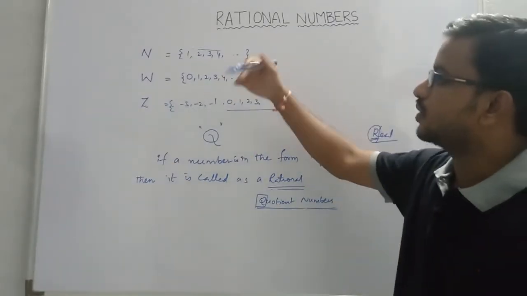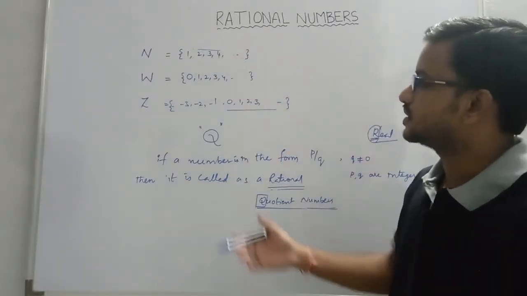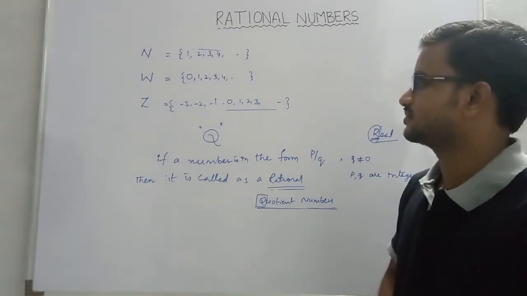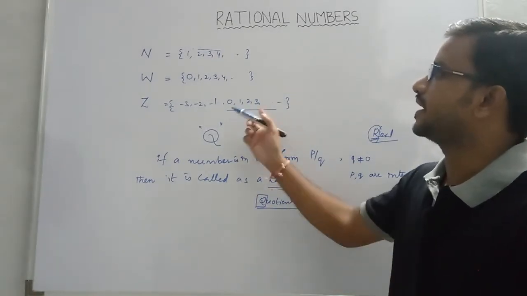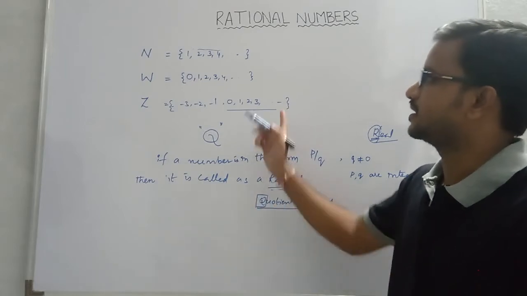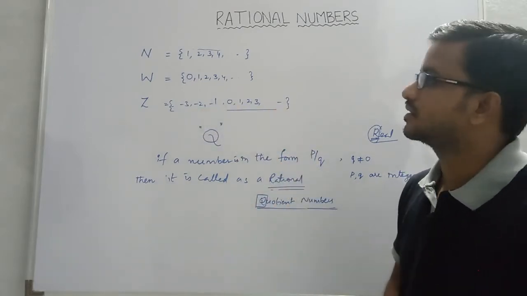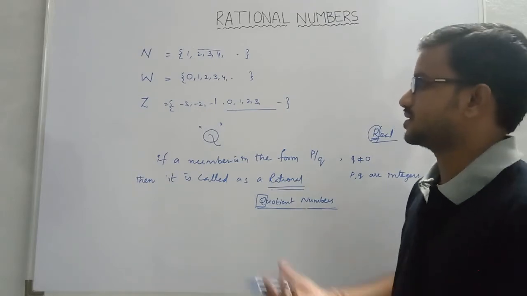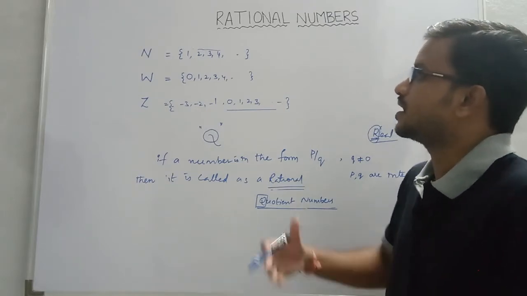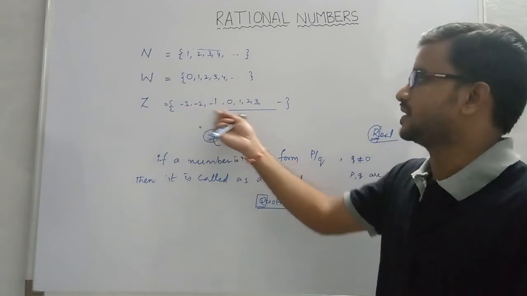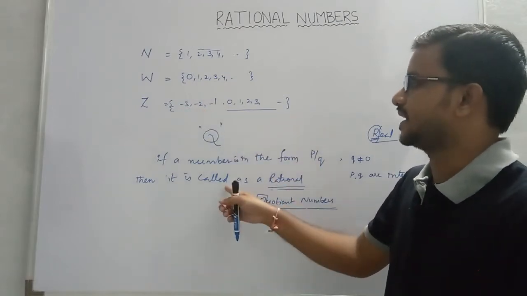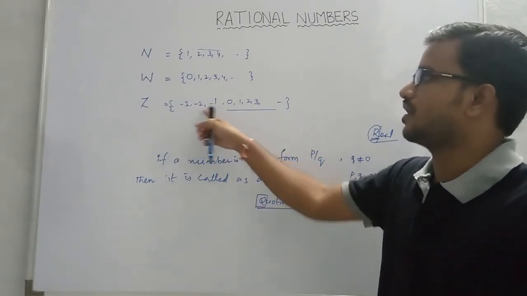Now how will this set be written in the form of a set? We cannot list the elements of this set in this form.